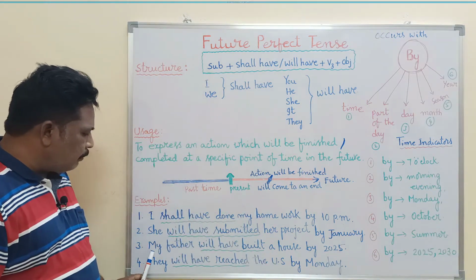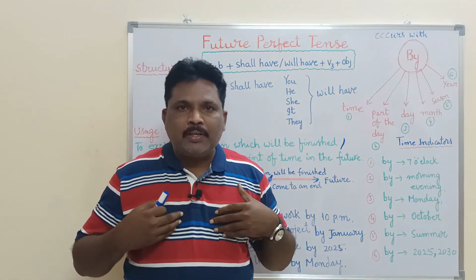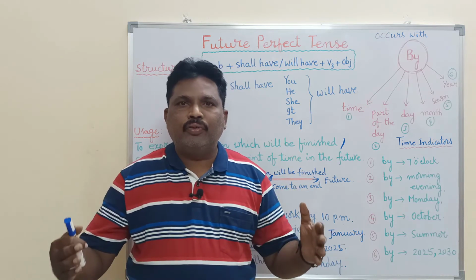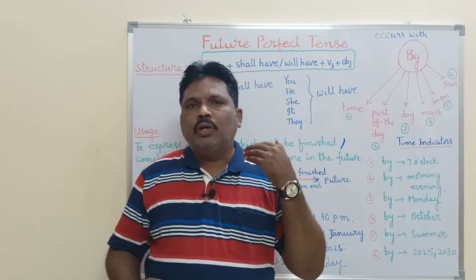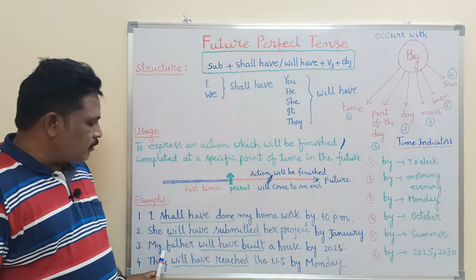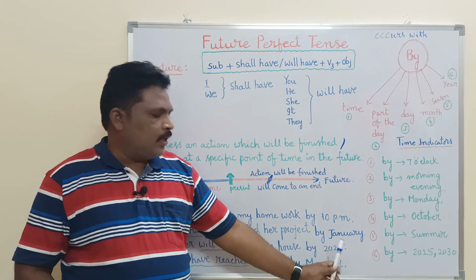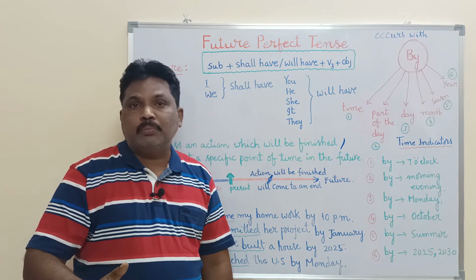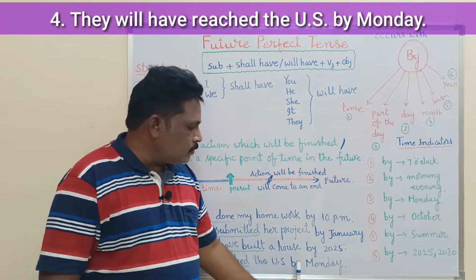So next example, my father will have built a house by 2025. Imagine my father is building a house. He started building the house and it takes 4-5 years. So by 2025, the building will be over. So when I talk about the completion of the action by 2025, I can use this. My father will have built a house by 2025. This is only for example's sake. I have taken 2025, but you need not take 2025; you can take any year, but that time must be future time. And the next one, they will have reached the US by Monday.